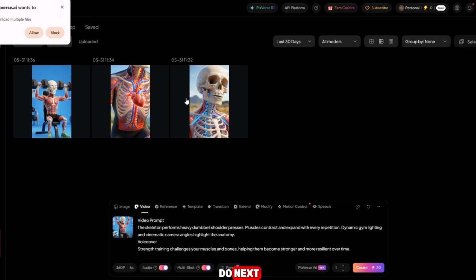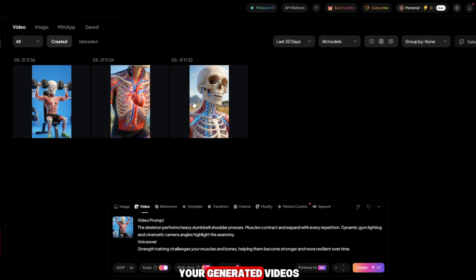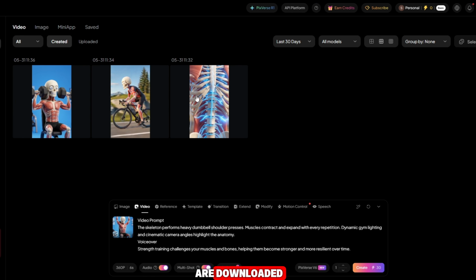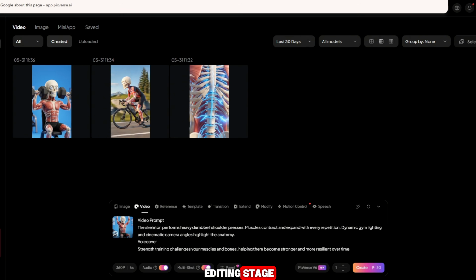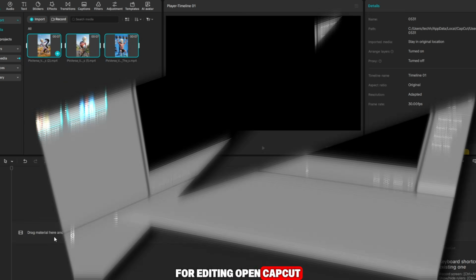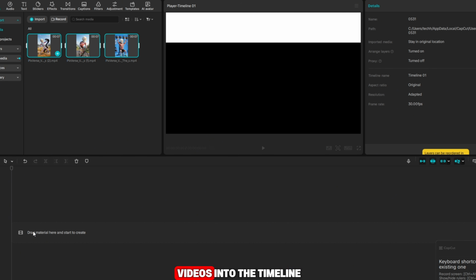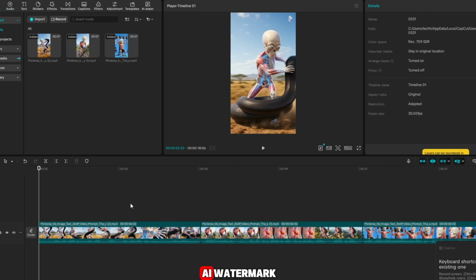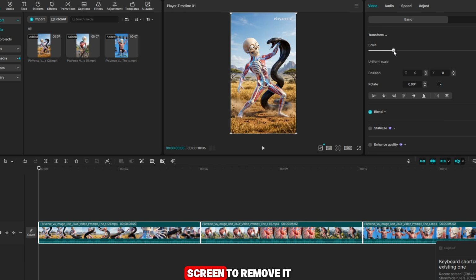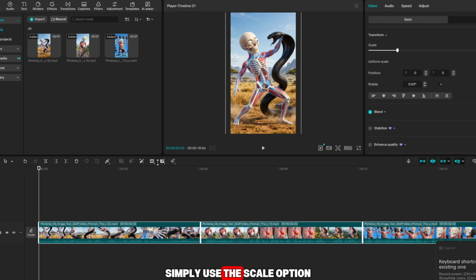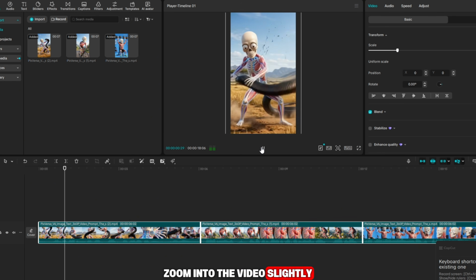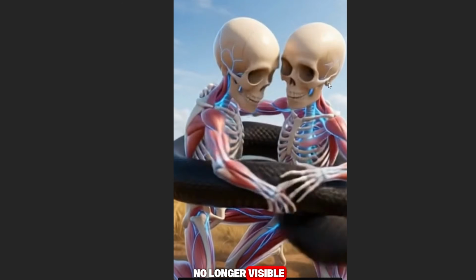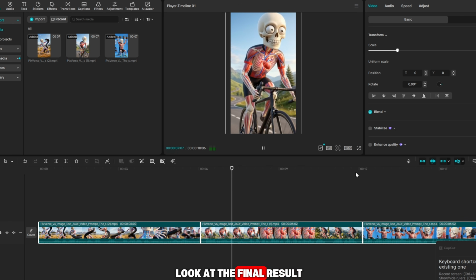Now, what should you do next? Simply download all of your generated videos and save them to your device. Once all the clips are downloaded, it's time for the editing stage. For editing, open CapCut and import all of your generated videos into the timeline. When you add the clips, you'll notice the PixVerse AI watermark or logo on the screen. To remove it, simply use the scale option, zoom into the video slightly, and reposition the frame so the logo is no longer visible. And now, take a look at the final result.